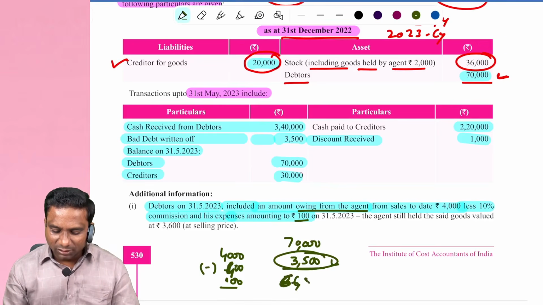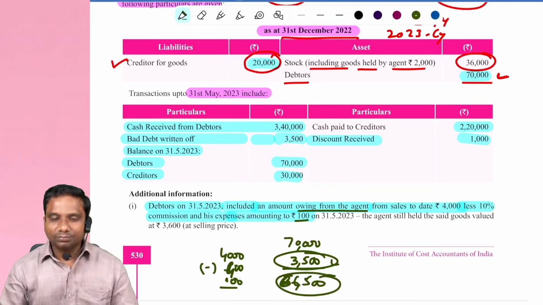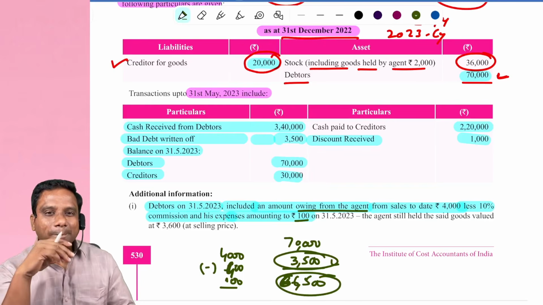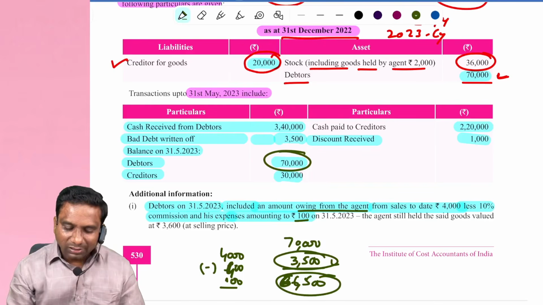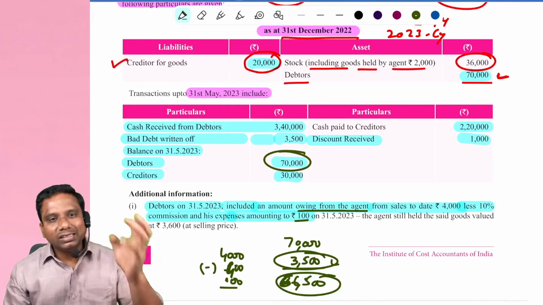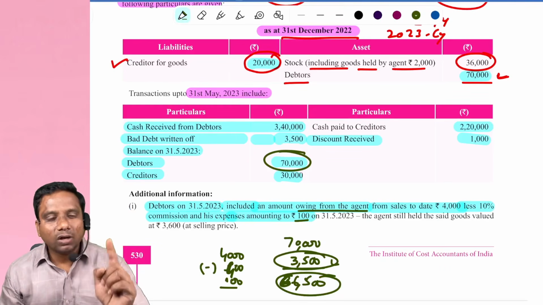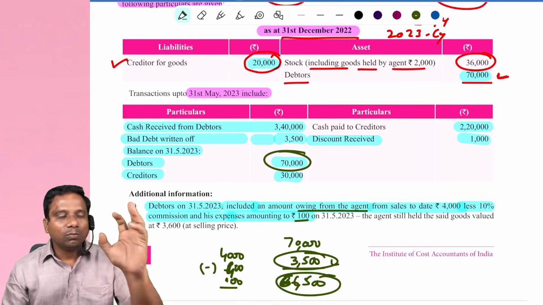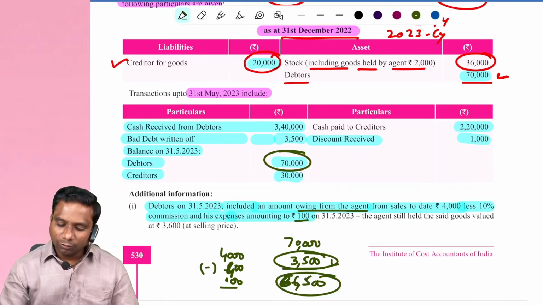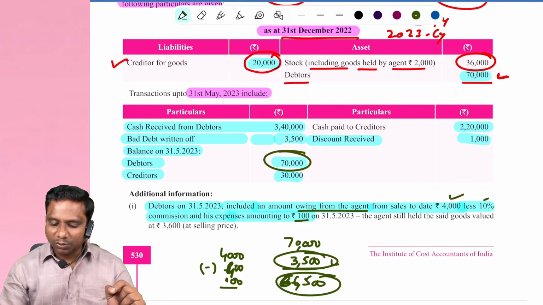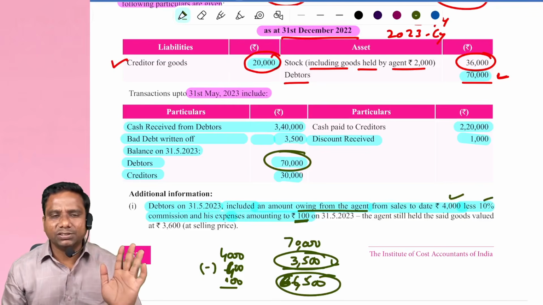Except this, what is our debtors closing balance? 66,500. I repeat, the debtors closing balance is not 70,000; the 70,000 includes one of our agents. Amount receivable from the agent: 4,000 he sold, minus 10% his commission, and 100 rupees his expenses.